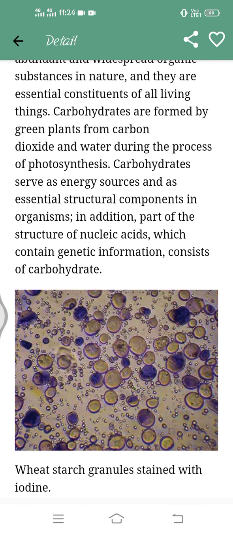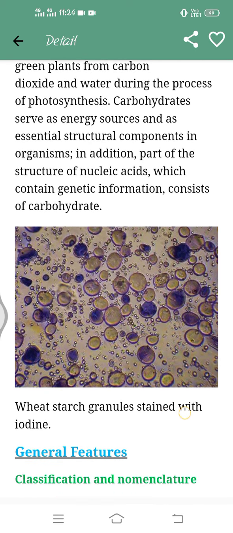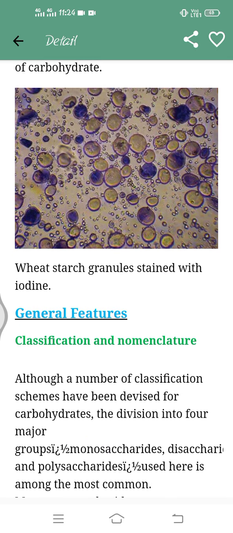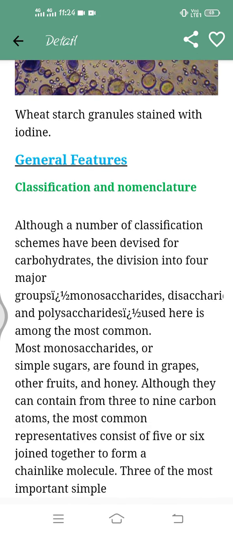In addition, part of the structure of the nucleic acid, which contains genetic information, consists of carbohydrates. Wheat starch granules stained with iodine. This picture shows you the wheat starch granules stained with iodine.